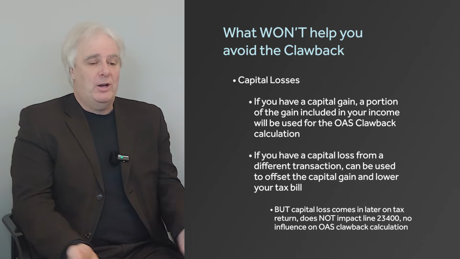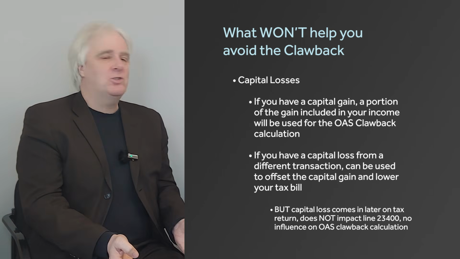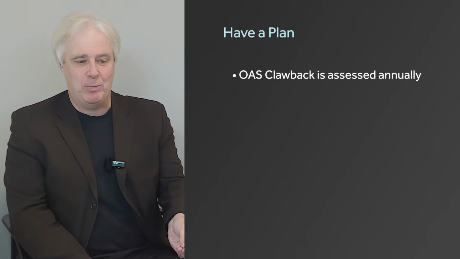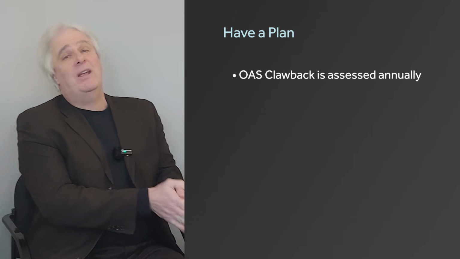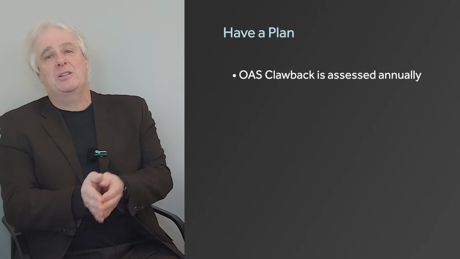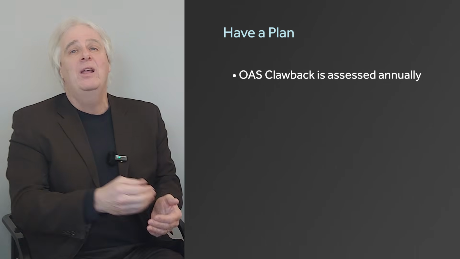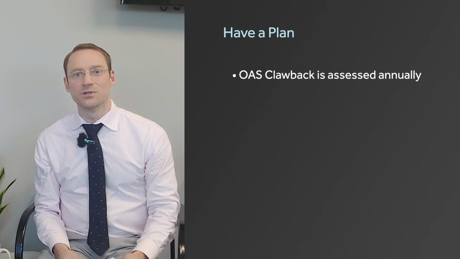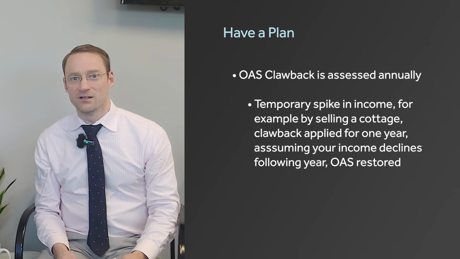And of course, what's one of the main ways to try and avoid all this? Well, you need to have a plan. The Becker Orr mantra is: have a plan. Make sure you've got that. OAS clawback is assessed annually. So remember, maybe you have all these big gains in one year. If you're not going to have them the next year, yes, you're going to be affected for one year. But as we've mentioned before, this is recalculated on an annual basis. So one year you may get it clawed back. The next year, if you don't have any of those gains, it may go back to where it was beforehand. It could be fully restored. Temporary spike, OAS clawback, an annual item.